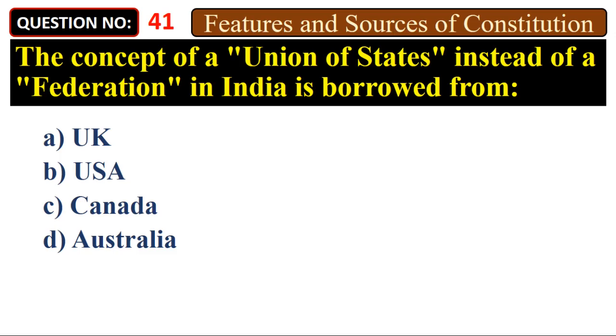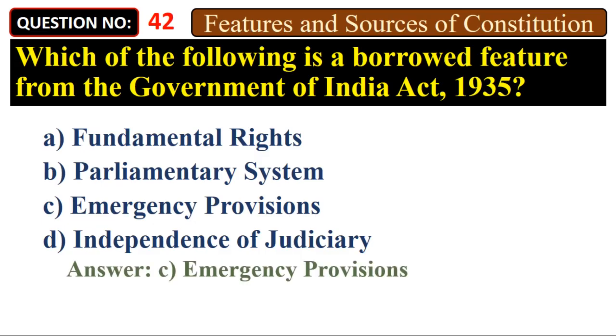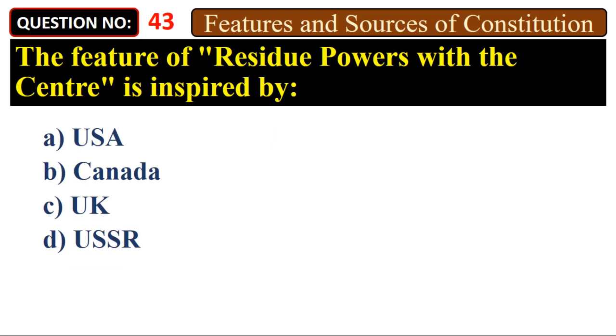The concept of a union of states instead of a federation in India is borrowed from A. UK, B. USA, C. Canada, D. Australia. Answer: C. Canada. Which of the following is a borrowed feature from the Government of India Act, 1935? A. Fundamental rights. B. Parliamentary system. C. Emergency provisions. D. Independence of judiciary. Answer: C. Emergency provisions.